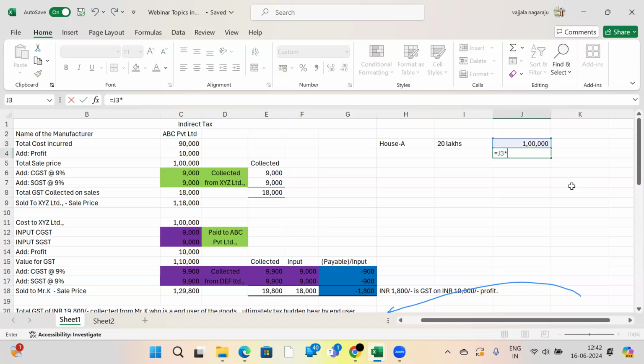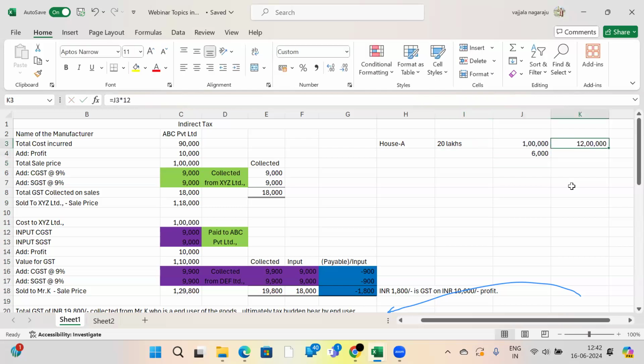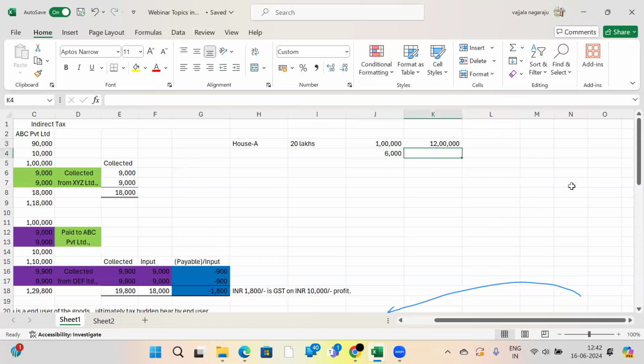Suppose the rental services are taxable, 3% GST, 3% GST, meaning you should collect 6% from your tenant, and you should pay to the government 6,000 rupees straight away. On this 1 lakh into 12 months, 12 lakhs, you should pay income tax, because you are earning income from your house.